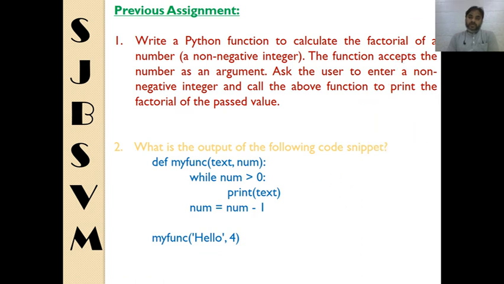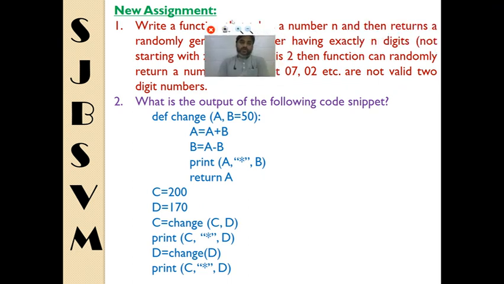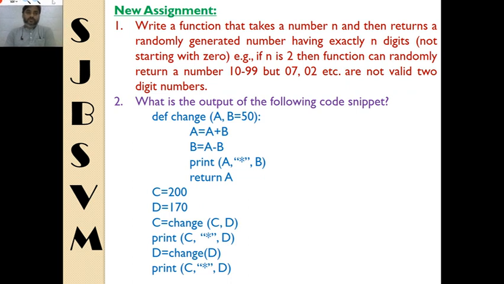Now the next assignment for you for this lecture. This is your next assignment which you have to perform. You have to write a function that takes a number n and then returns a randomly generated number having exactly n digits, not starting with 0. Say the number being passed is 3, then the number generated should be any random number of 3 digits, but the number should not start with a 0.